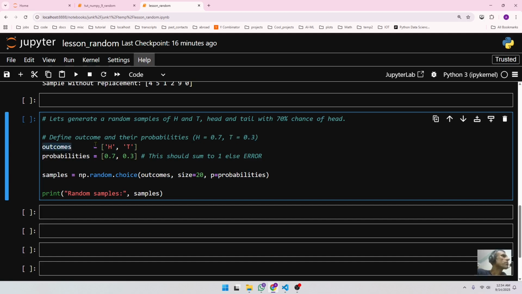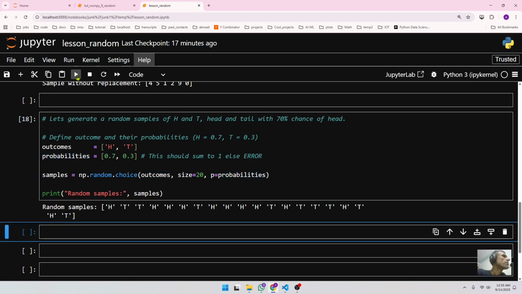So define your outcomes equal to head and tail, and then you define your corresponding probability. For head, the probability is 0.7, for tail, the probability is 0.3. And then you call your np.random.choice. Specify your outcomes. How many do you want? 20. So you specify your size. And what is your p? P stands for probabilities. Specify your probabilities, which is this right here. Now when you run this, it's going to give you head and tail, head and tail. And if you count, approximately 70% of them would be head and 30% of them would be tail.